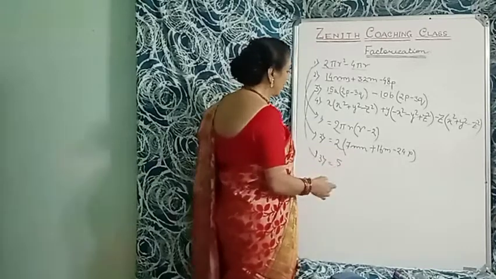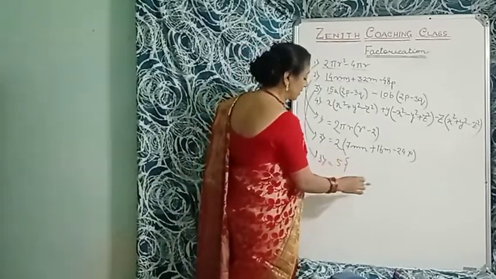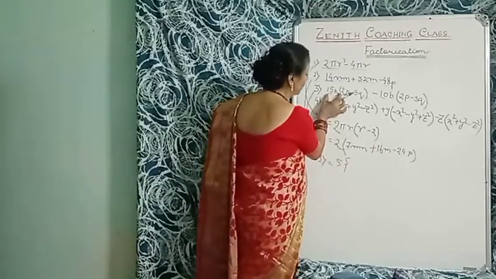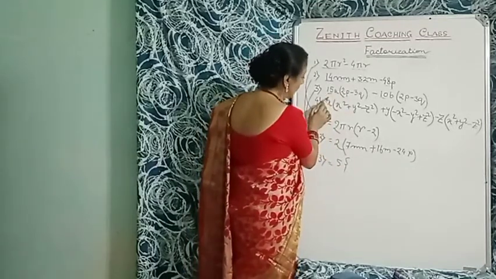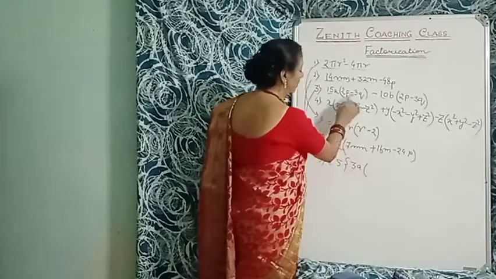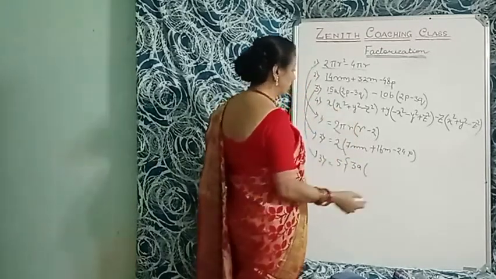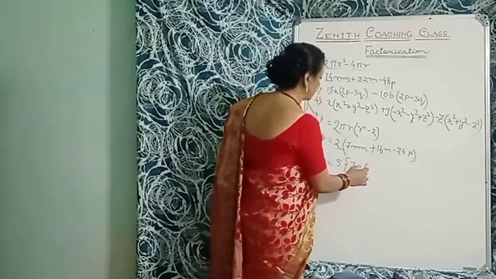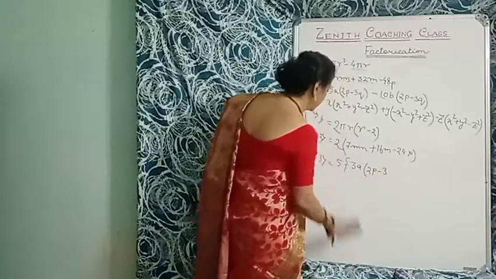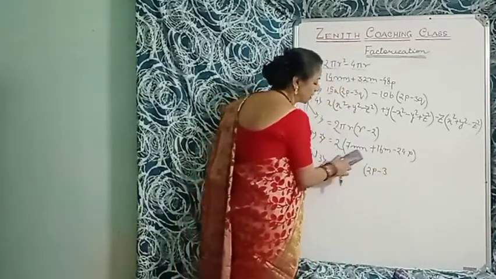So what do you have to write? We will put a second bracket. Because here 5 is common, so 3a multiplied by 2p minus 3q. I'm telling it in a lengthy process.